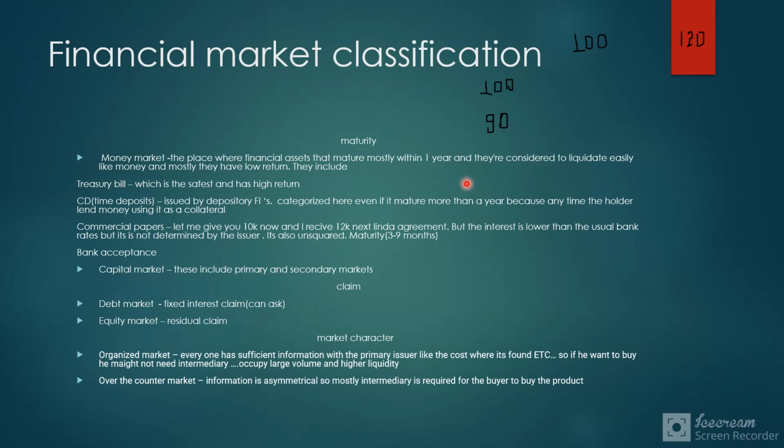An implicit interest rate is where the interest is not separately stated. For example, if I say I will sell you a $100 bond for only $90, today you buy with $90.